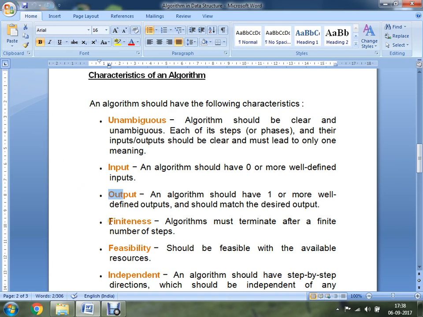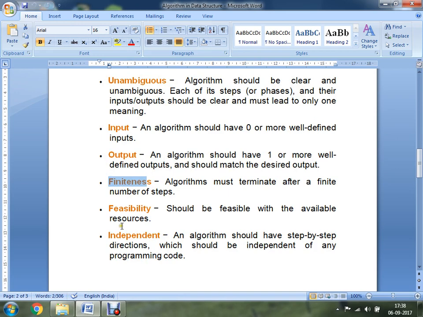The next point we have is finiteness. Finiteness indicates the algorithm must terminate after a finite number of steps. You will not write an algorithm that keeps running, meaning it should not be infinite. It should be of finiteness. Then the next point we have is feasibility. It should be feasible with the available resources. Then the next point is independent. An algorithm should have step-by-step directions which should be independent of any programming code.